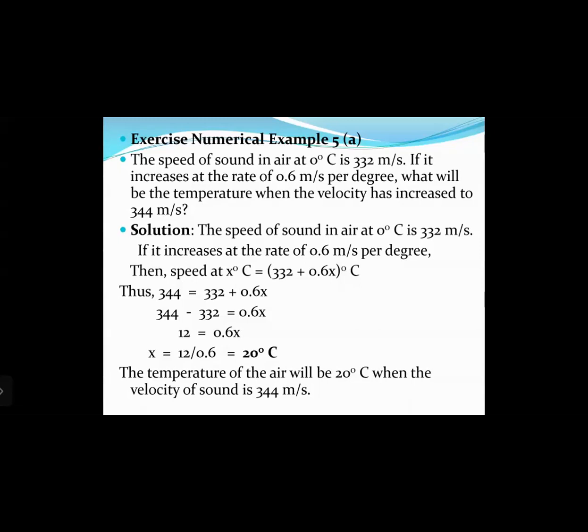See, what is the question? The velocity of sound at the initial temperature of 0 degrees Celsius is 332 meters per second. The condition here is for every 1 degree increase in temperature, the velocity of sound increases by 0.6. That means at 1 degree Celsius, the speed will be 332 plus 0.6. At 2 degrees Celsius, the speed will be 332 plus 1.2 meters per second. Are you getting the point? So what they have asked is, what will be the temperature when the velocity has increased to 344? So that is what we have calculated by assuming the equation.